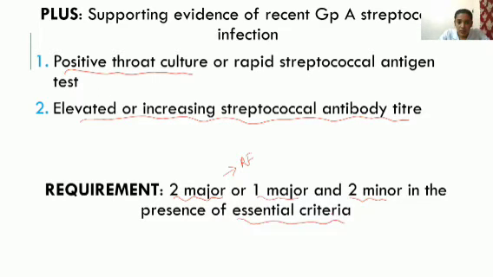So regarding the specific characteristics of rheumatic fever, the major criteria are most important, so you should be thorough with those symptoms. Let's discuss those symptoms and signs in detail. Under the clinical features, the things we discussed in the major criteria will mainly come, both major and minor criteria. First one is sore throat. This is not in the major criteria, but it is the first thing which will mostly happen. Tonsillopharyngitis will be the main thing before rheumatic fever.